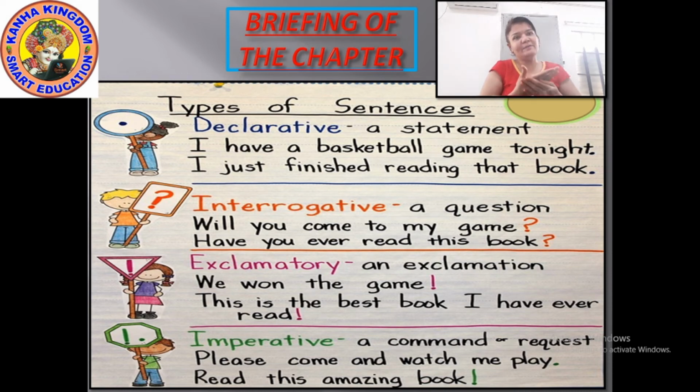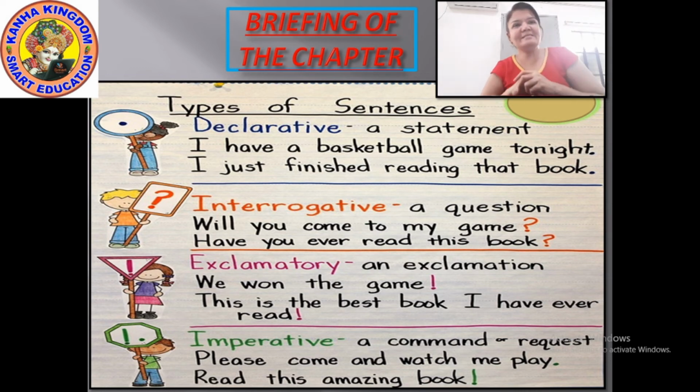And the exclamatory sentence, which we learned today, expresses emotions of happiness, love, anger, confusion, everything. "We won the match!" Here, this sentence gives the expression of happiness.